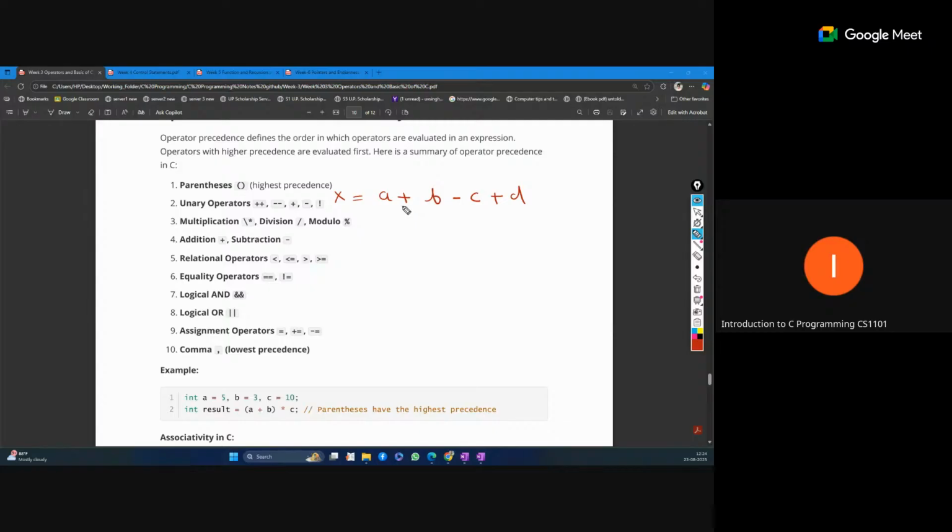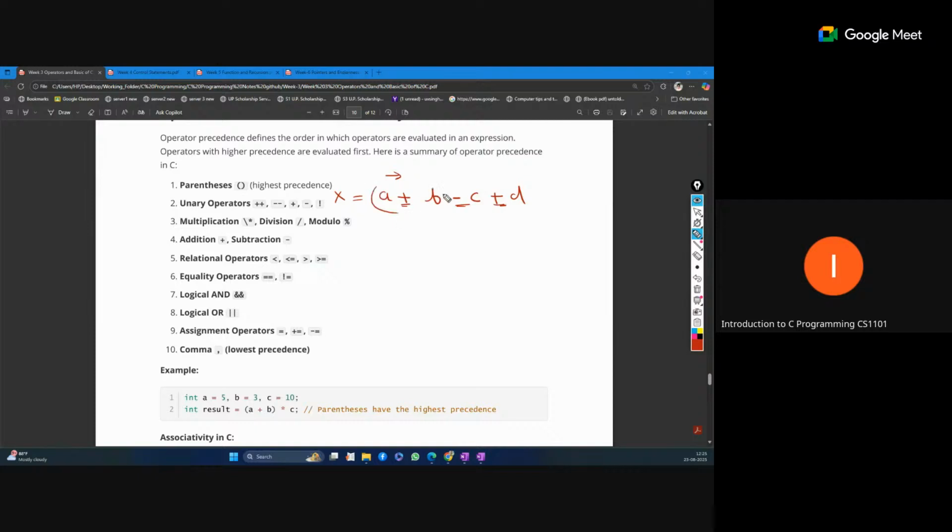Here plus, minus, plus are all addition and subtraction, so they have the same precedence. In this case associativity comes in. Which part will be evaluated first? For operators with the same precedence, it is left to right. So this plus, minus, plus will be evaluated from left to right.